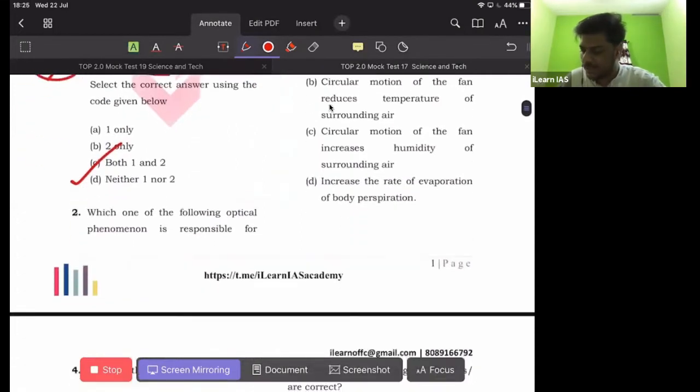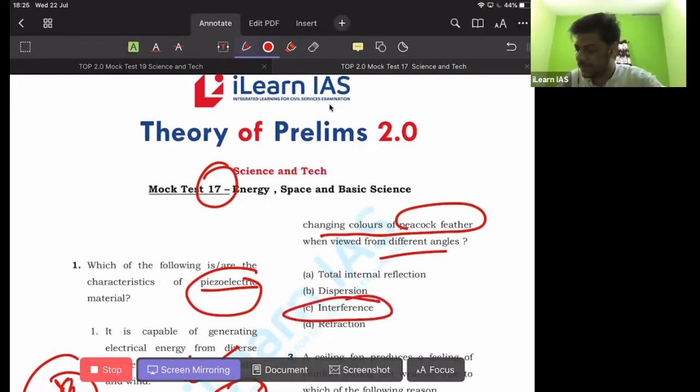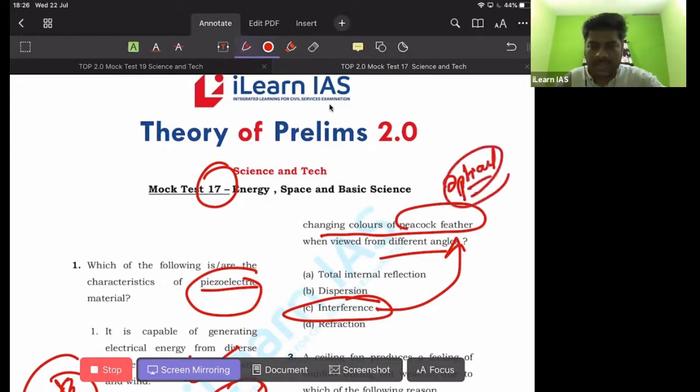Then, second question, which one of the following optical phenomena is responsible for changing colors in the peacock feather when viewed from different angles? So this is a very basic question, and the phenomenon responsible for this occurrence is interference. Okay, because of interference, peacock, soap bubbles, butterfly, they show different color patterns. So you have to study optical phenomena because optical phenomena are some of the most important portions from basic science.